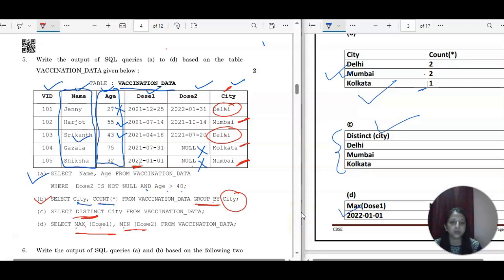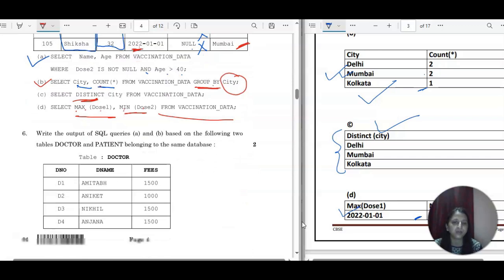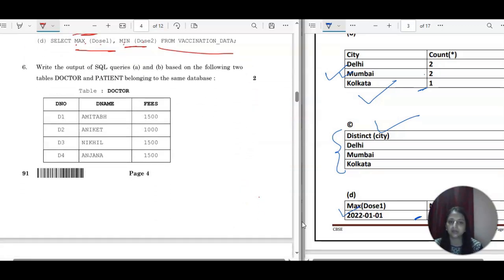And then you will go for minimum dose 2. So dose 2 is this only, and minimum value 22, 21, 21. So these two are the same, and if the year is same, then you will go for the month. So then we have 10th month, which is November, October, and then 7th month. So this is smaller, right? So the same value is coming here for minimum. So this is easy only, and these types of questions are coming now also. It is not like previously it was coming and now these questions are not coming.